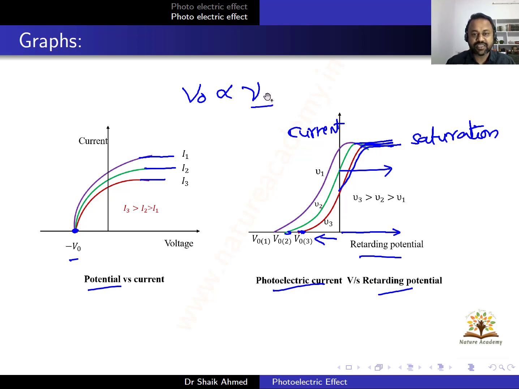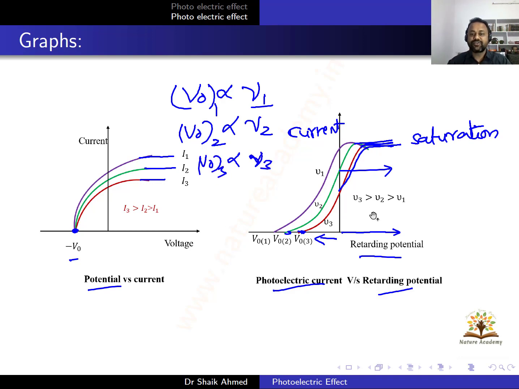If the frequency is ν1, the stopping potential will be V1. If the frequency is ν2, the stopping potential will change to V2. If the frequency is ν3, the stopping potential will be another value. That means if you change the frequency, you will have different stopping potentials.